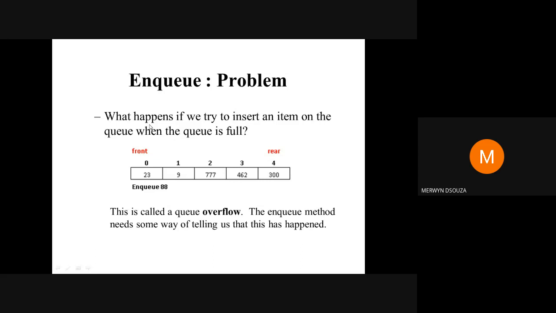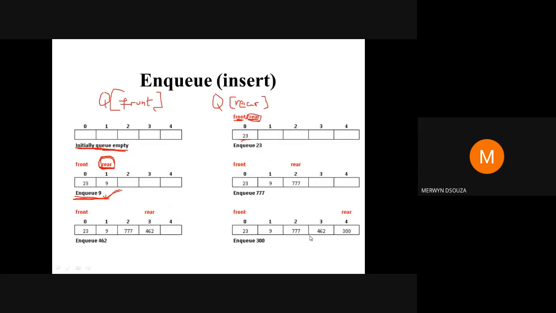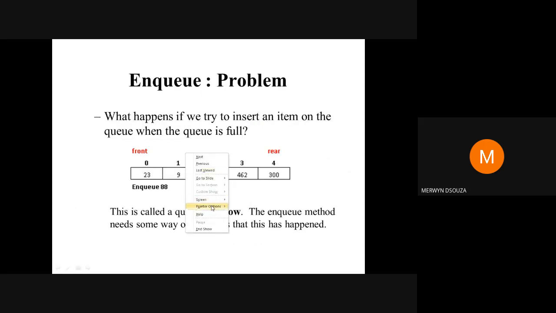Okay, now the problem is when your queue is full. Like you saw in your last step, the queue became full. Front is pointing to the first element that you inserted, 23, and rear is pointing to your last element that you inserted, that is 300. Now your queue is full. What if you try to insert one more item? You try to NQ 88.